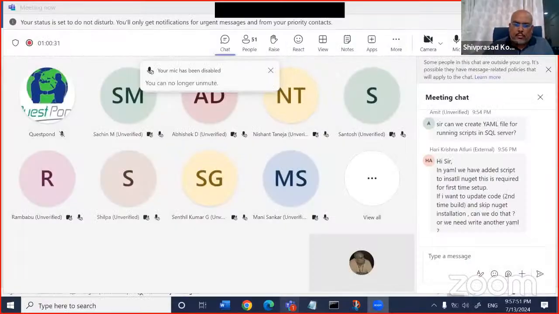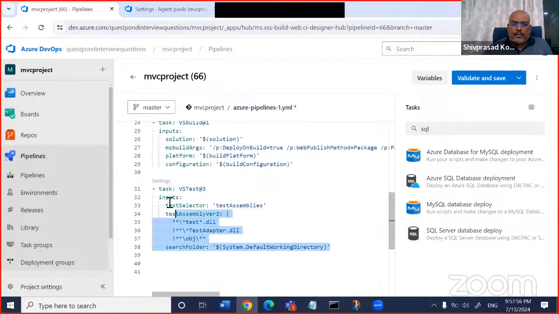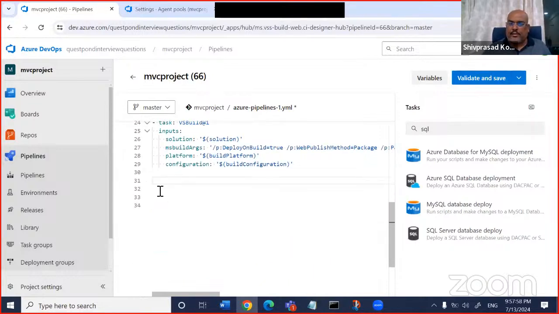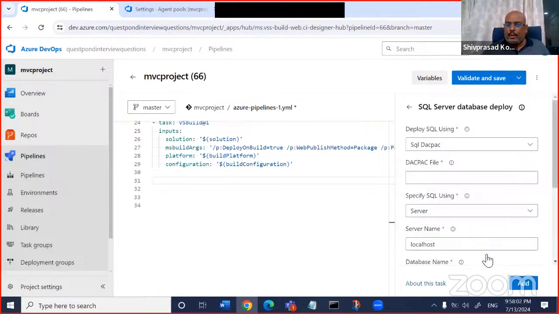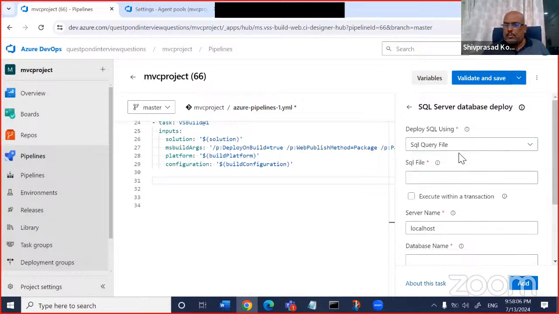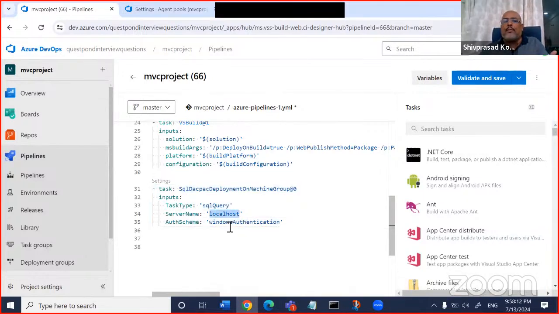See, what I want to say is, just let me share. Look at this. Now we want to do SQL, right? Let's say I want to create an IIS. Let's say SQL. So you can see there's a task here, SQL Server deploy. You will add the script. Here you will say this is my SQL script file. You give the file name, you add it, and it will run inside whatever your server name is, etc. Right?